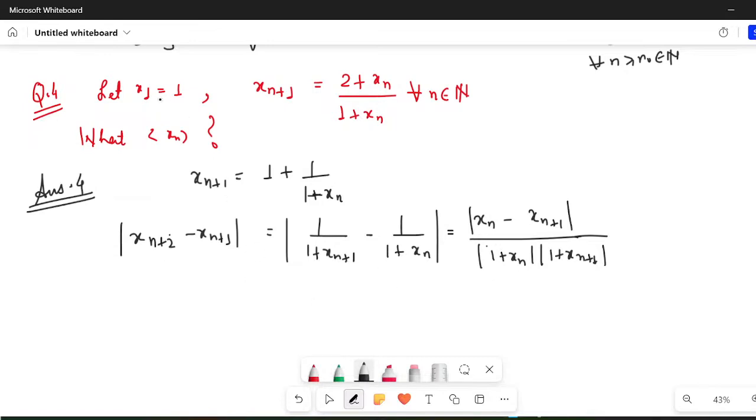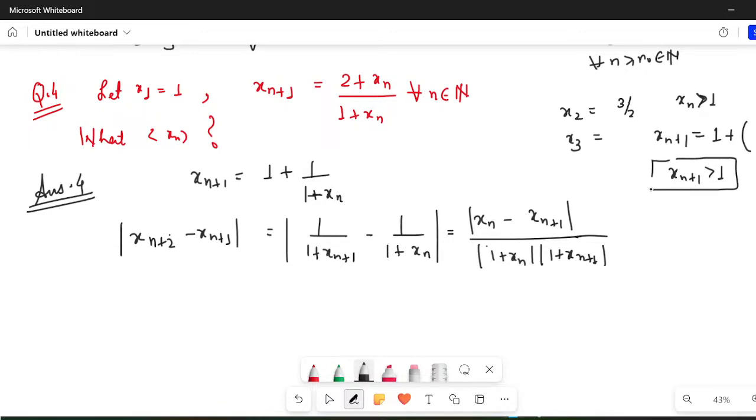And understand, if x1 is equal to 1, what do you think about x2? So your x2 would be 3 by 2, isn't it? How would your x3 be? Clearly x3 would also be greater than 1. So my claim would be that my xn is greater than 1. If xn is greater than 1, clearly xn plus 1 is what? Xn plus 1 is 1 plus something only. So I can write that xn plus 1 is also greater than 1.